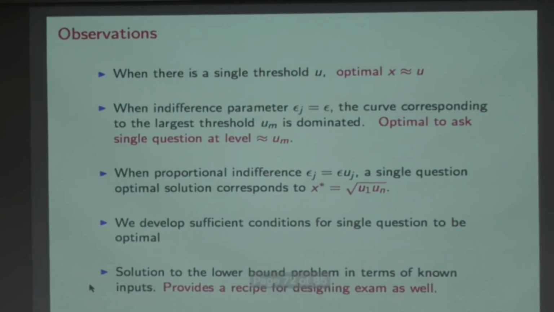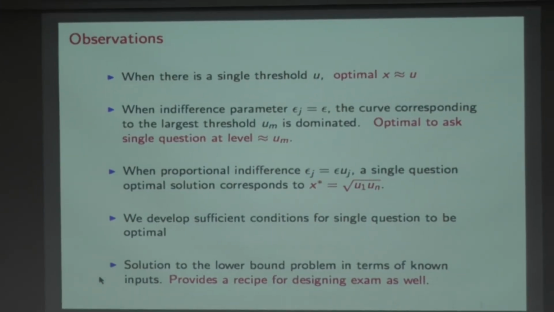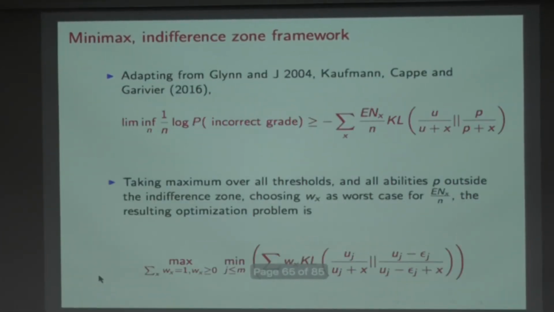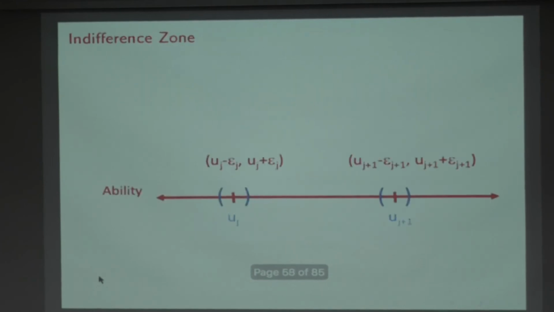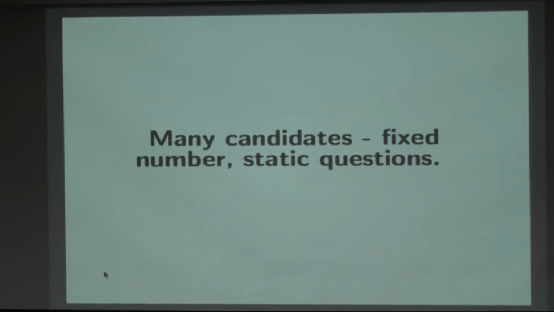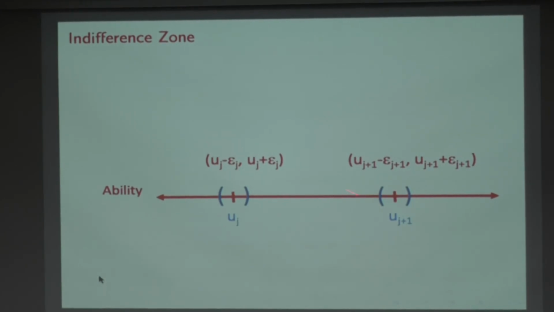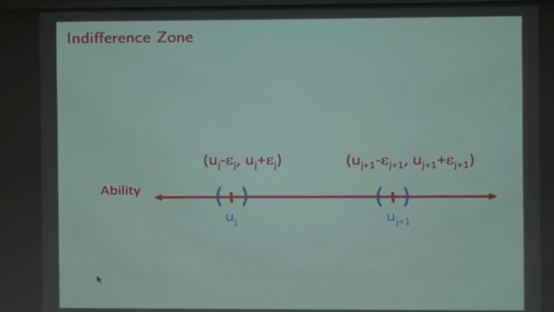Let me say a few things to you, a very broad picture, that suppose I was designing a static exam. There are many thresholds here. I'm making this written exam for many people. I want to find out which grade they have, are they in this region or this region or this region. This is my indifference zone. I'll ask my questions with the following property.